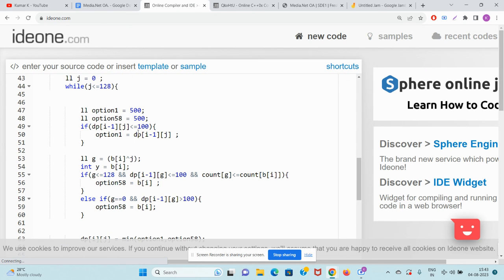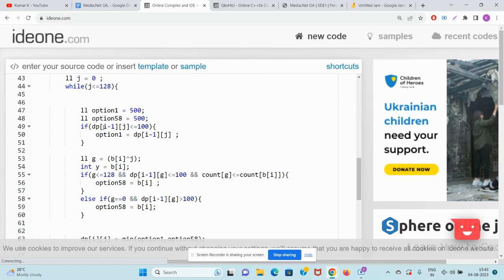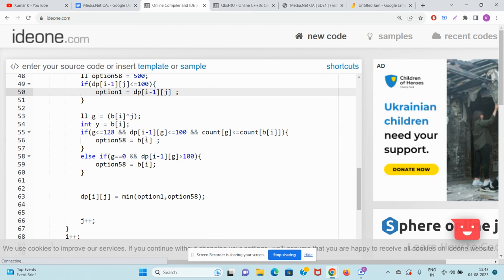Okay guys, look, the first option is clear. You don't include the last element. So if there is a subsequence from 1 to I minus 1 having XOR j, and it has a valid last element, then that's your answer, DP[i-1][j]. But if you get a valid g from I minus 1 such that its last element is less than or equal to 100, and g itself is less than or equal to 128, and also the count of g is less than or equal to count of b of I. And one more thing, guys, one more thing.